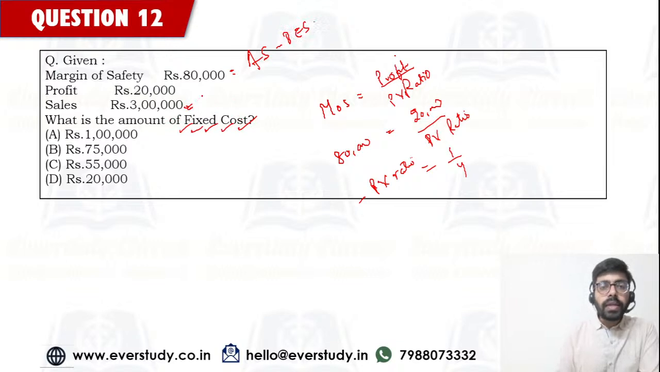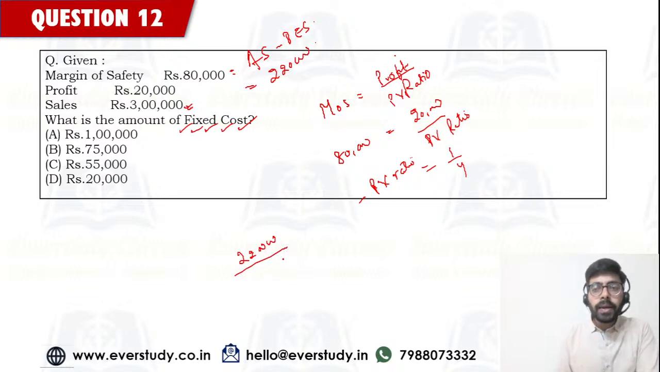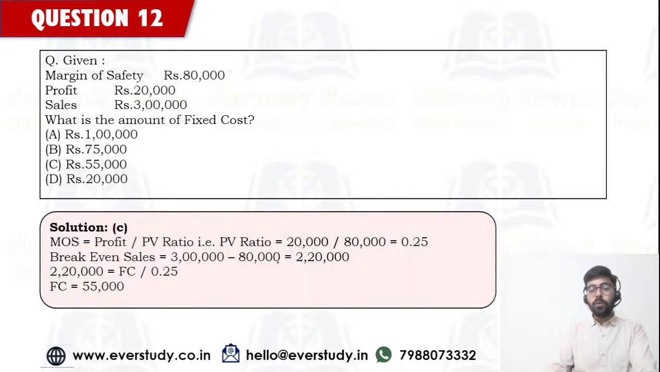Okay, so actual sale is 3 lakh. Break-even sale is going to be how much? Break-even sale is going to be 3 lakh minus 80,000, that is 2 lakh 20,000. The formula of break-even point: break-even sales are equal to your fixed cost divided by PV ratio. So fixed cost is going to be 2 lakh 20,000 into 1 by 4. Solving it, it is going to come out to 55,000. And yes guys, the answer is option number C only.